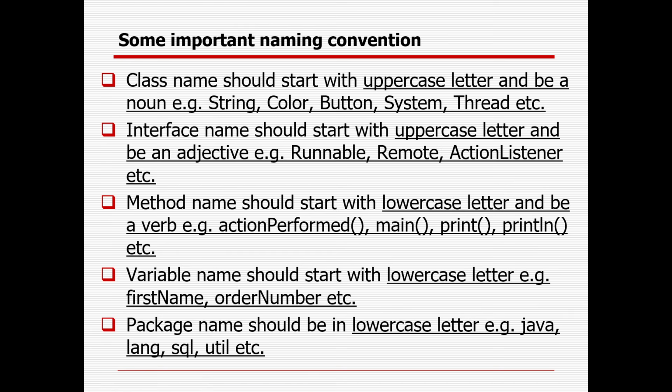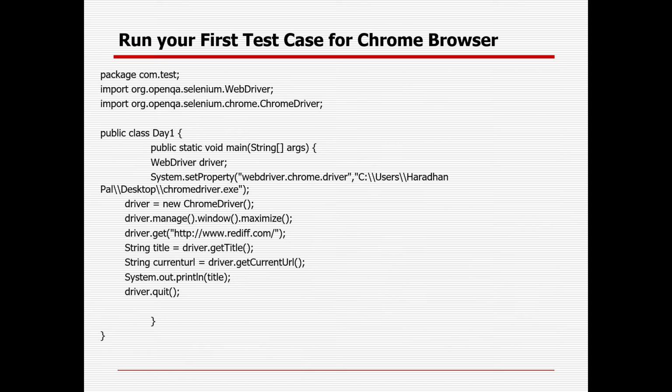Some of the conventions given: a class name should start with uppercase, in noun format. An interface should start with uppercase, in adjective format. A method should start with lowercase. Variable names should start with lowercase. A package name should start with lowercase as well. I have given it in generic format also.